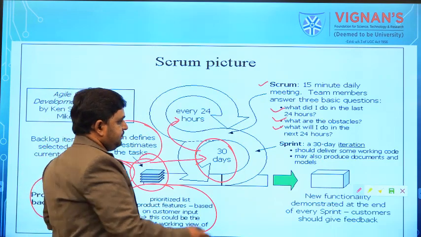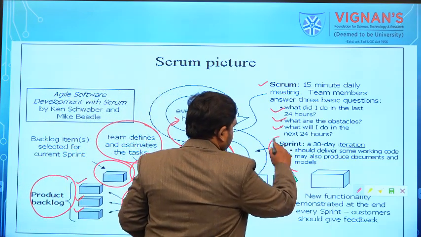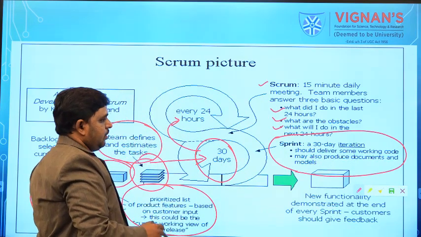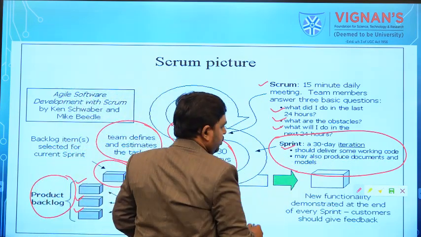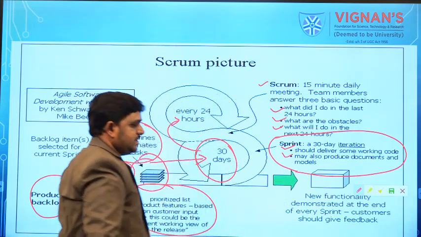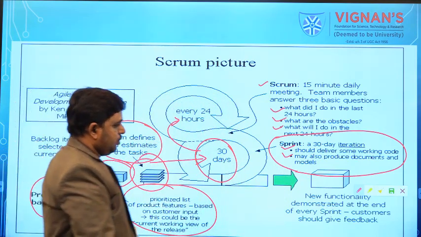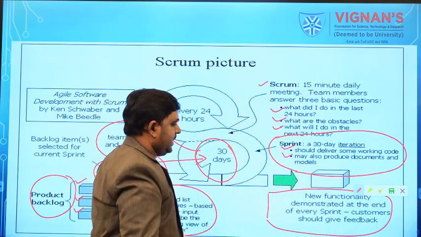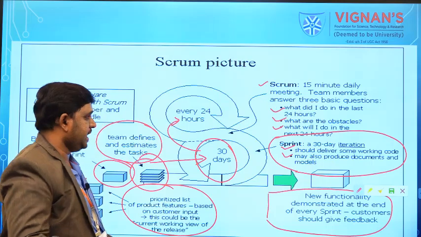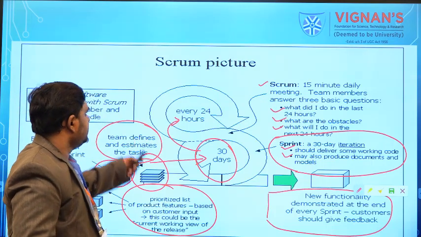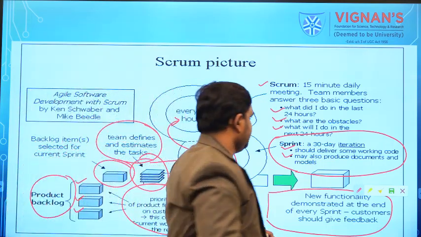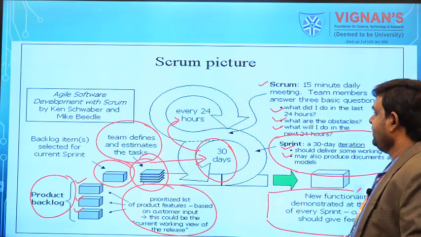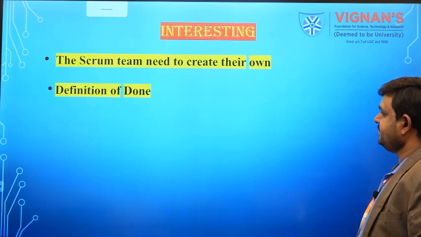And next, this sprint will be 30 days of iteration, that is 2 to 4 weeks, and we are going to deliver some working code and also produce documents and models. And finally, we are going to give the final sprint to the customer, and we are going to take the feedback from the customer. So this is the entire Scrum picture, where we can see what we are actually doing in Scrum. Now we'll see some interesting facts.